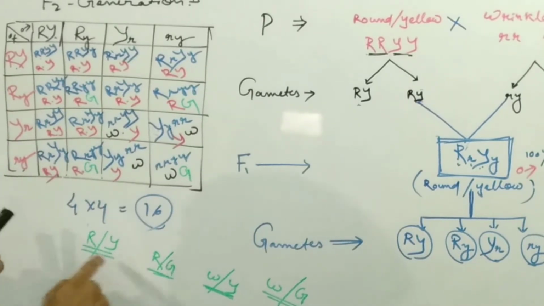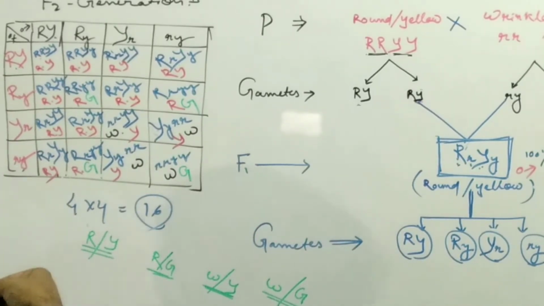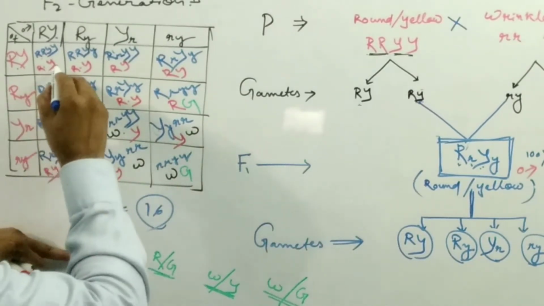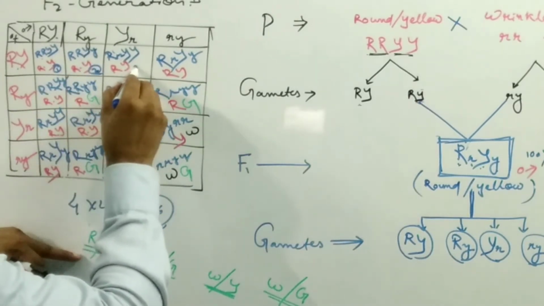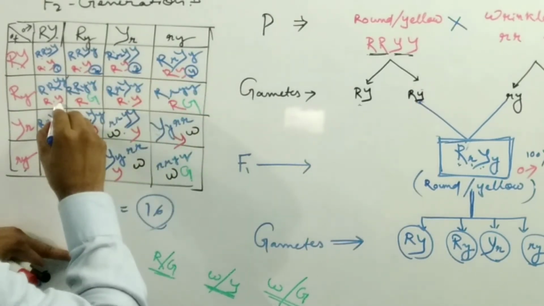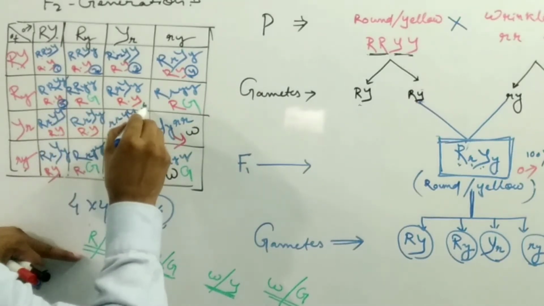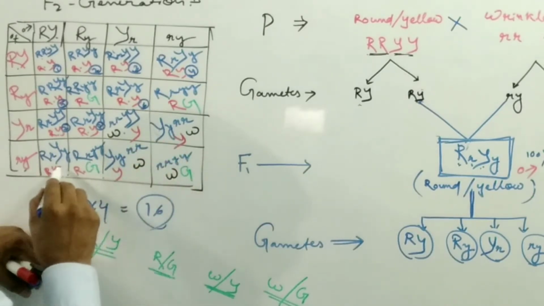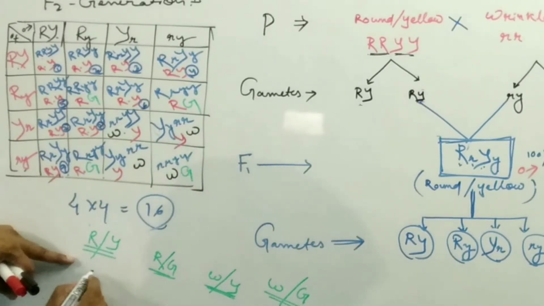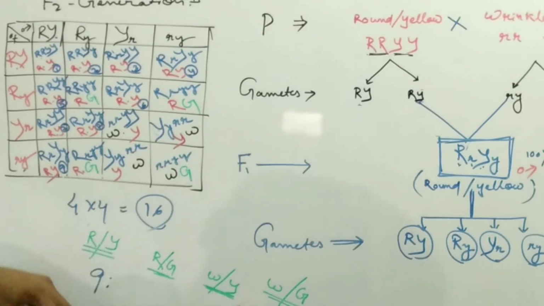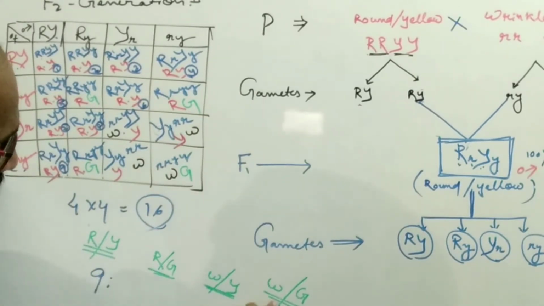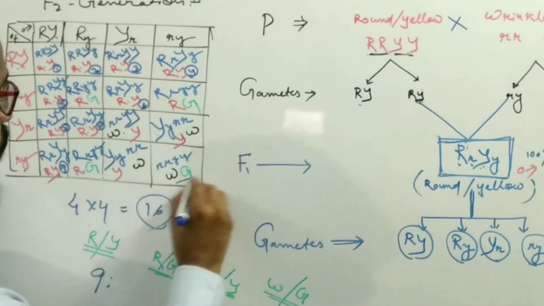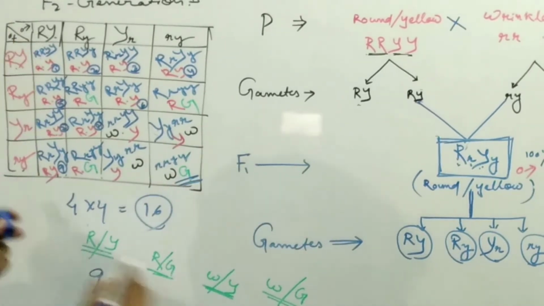So how many round yellow are present? Round yellow. So there is 1, 2, 3, 4, 5, 6, 7, 8, 9. So round yellow there are 9. So how many progeny are formed wrinkled and green? Wrinkled and green, which is 1 in number.